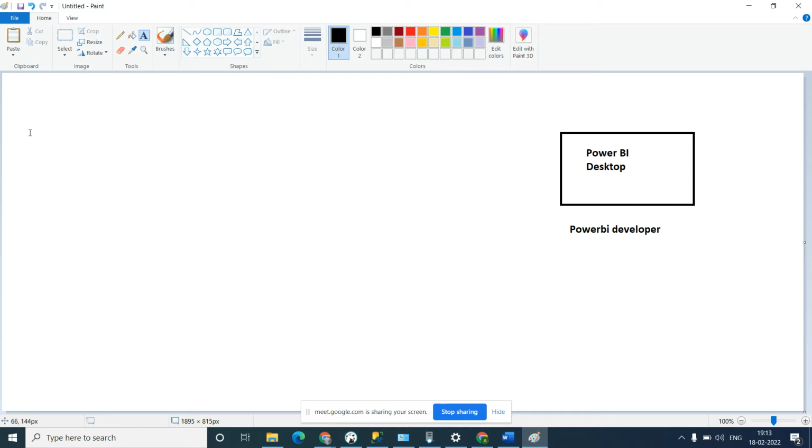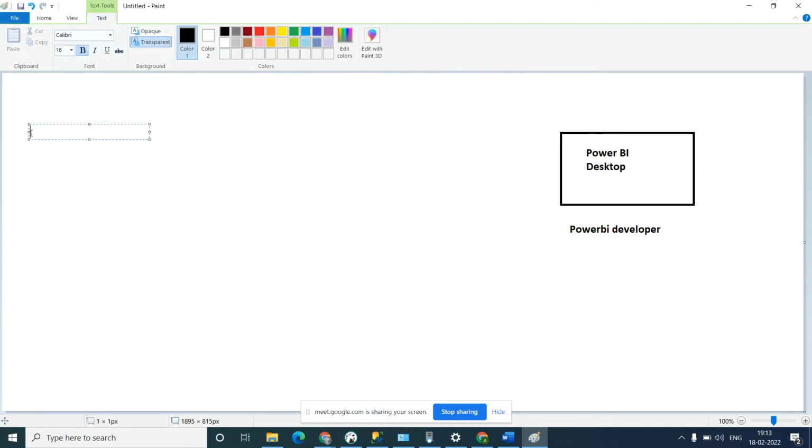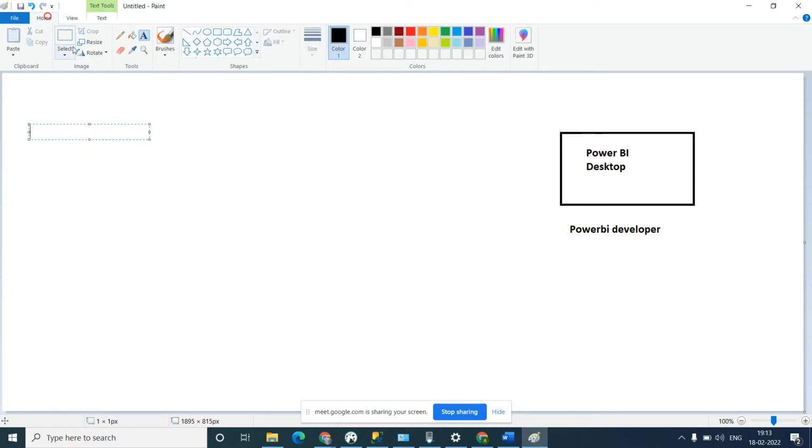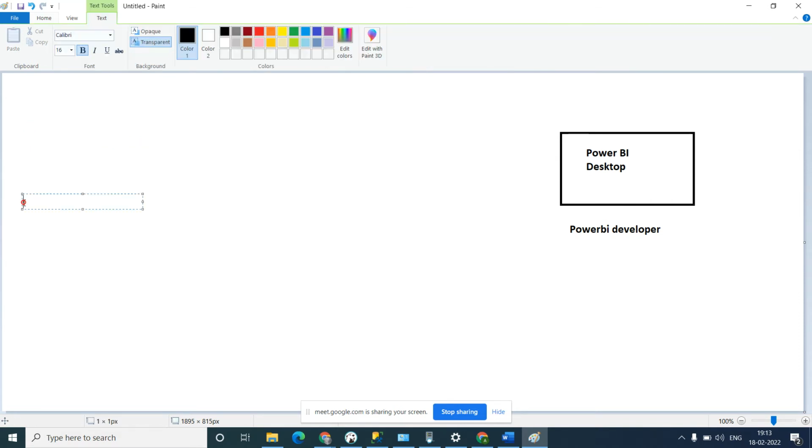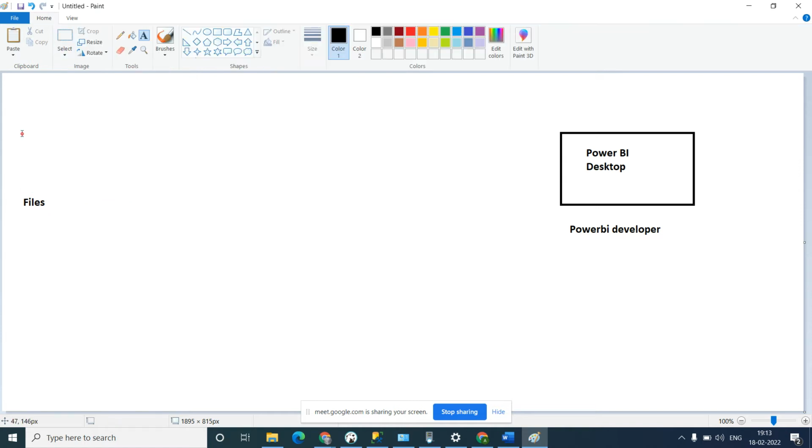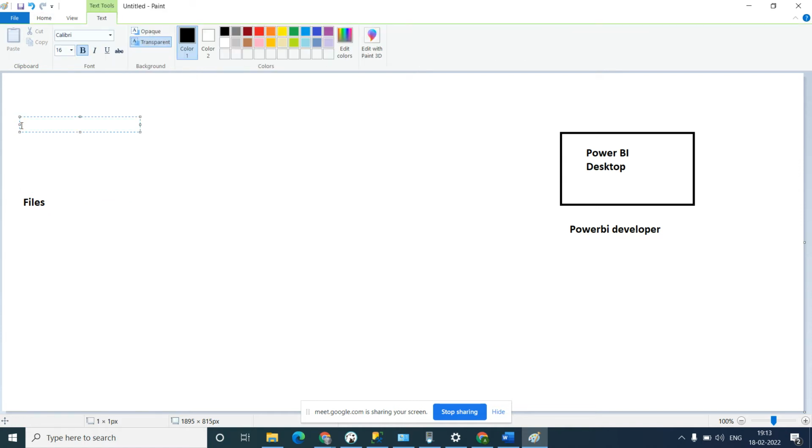What does data source mean? Data source can be files, or it can be an online database server.